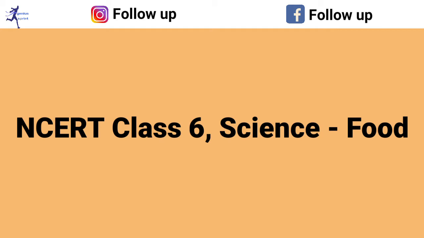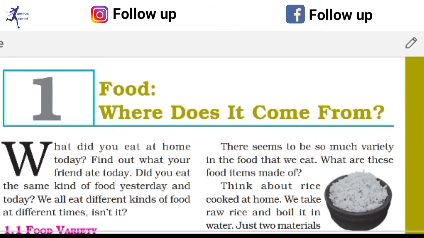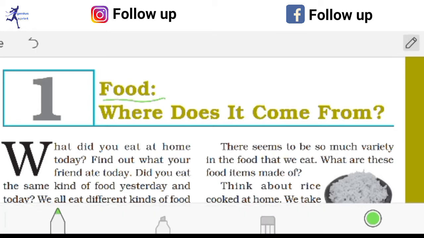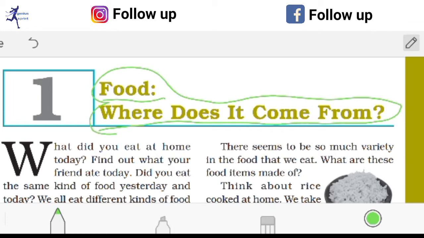Okay, so let's start. Our first chapter is Food: Where does it come from? As we know, it's from our NCERT books, chapter 1. We have to cover these chapters chronologically, because all these books are based on the NCERT chapters.